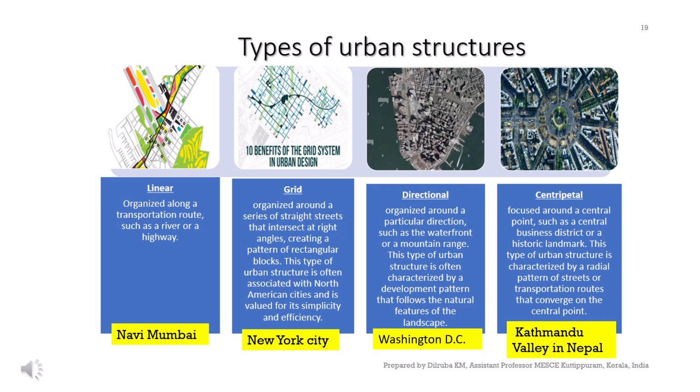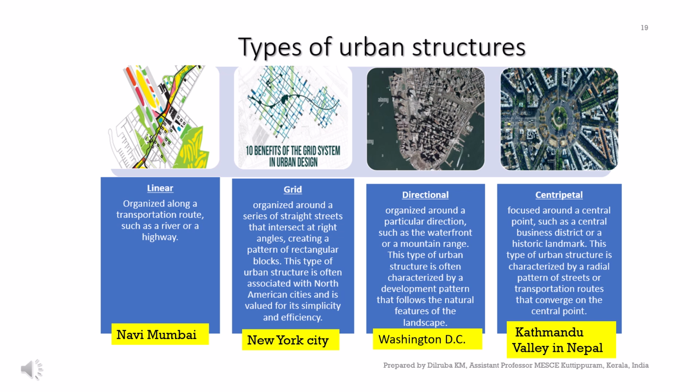A directional urban structure is organized along a particular direction, such as a waterfront or a mountain range. This type of urban structure is often characterized by a development pattern that follows the natural features of the landscape. An example of directional urban structure is Washington DC. And the last one, centripetal, is focused around a central point such as a central business district or a historical landmark.